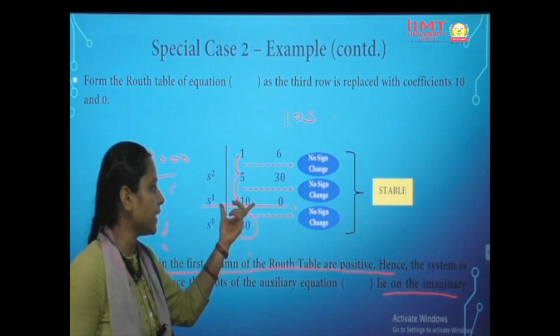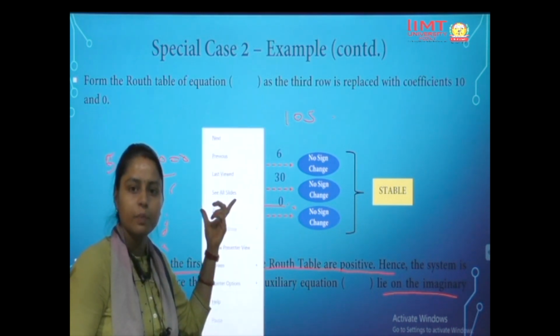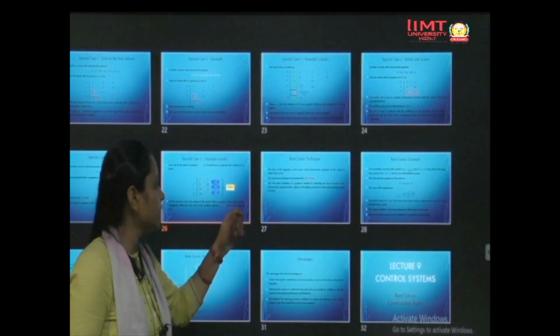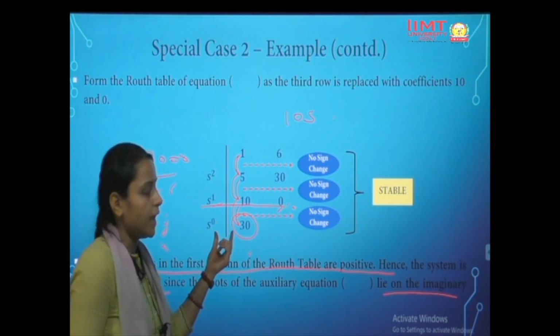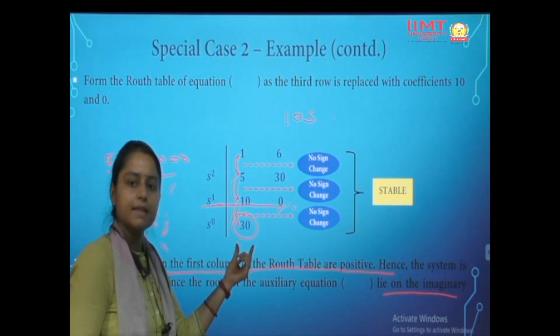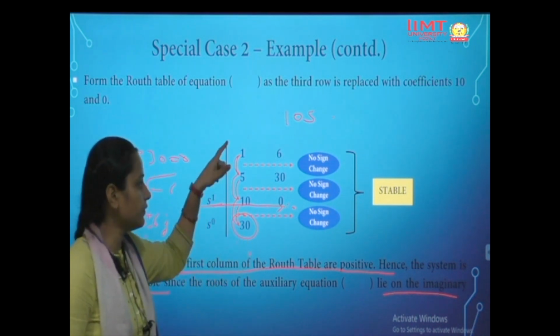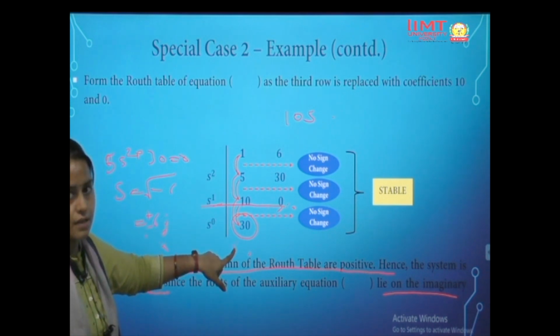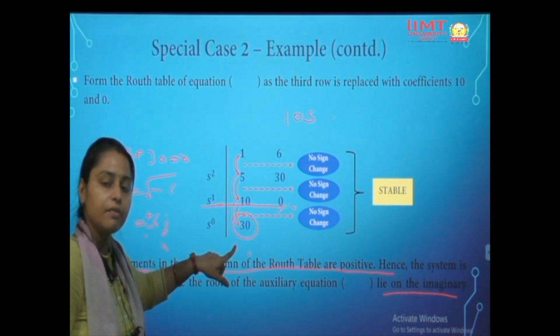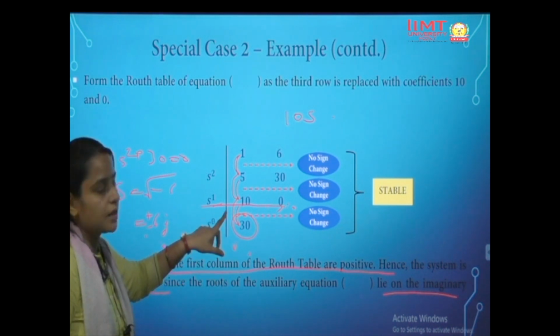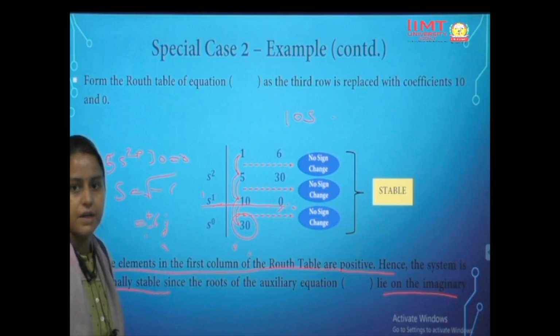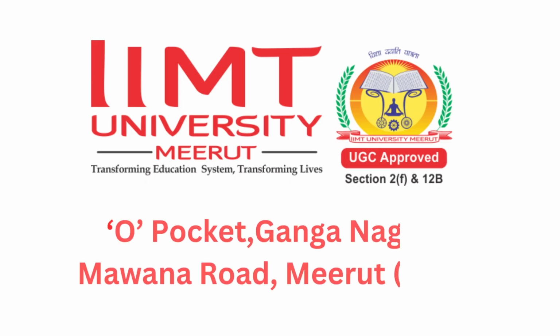Then we calculate the next rows using the same Routh array procedure and see if there are sign changes. If there is even a single sign change, then the system is unstable. If there is no sign change, then the system is marginally stable. So this is it for the Routh-Hurwitz criteria.